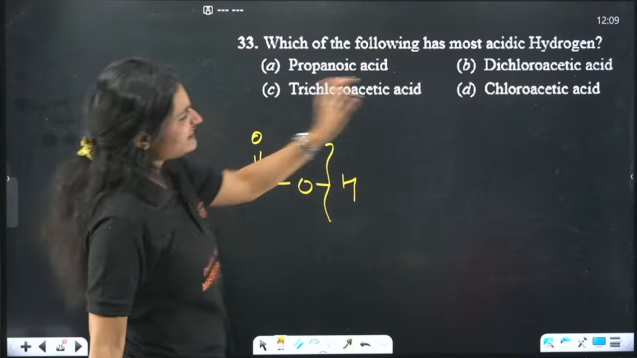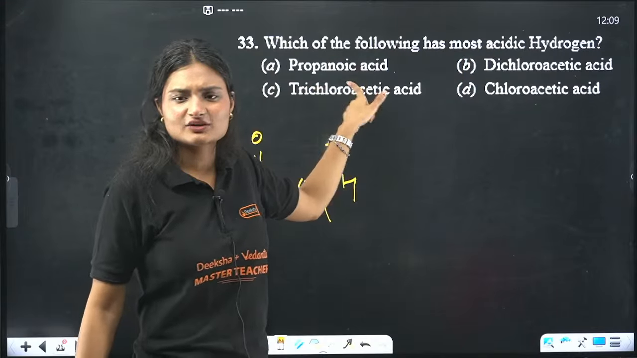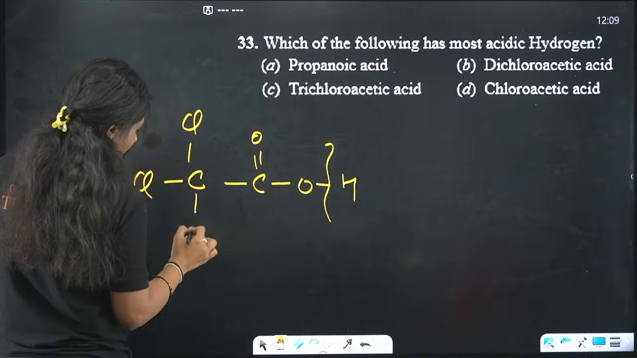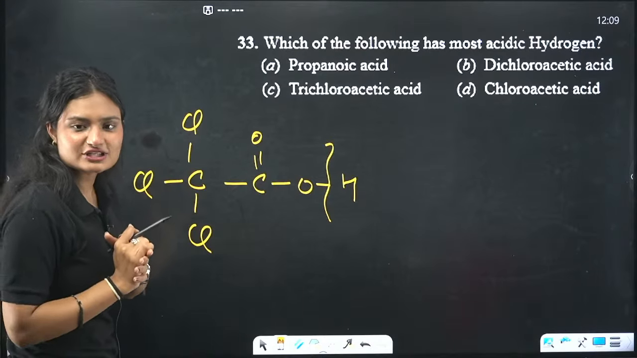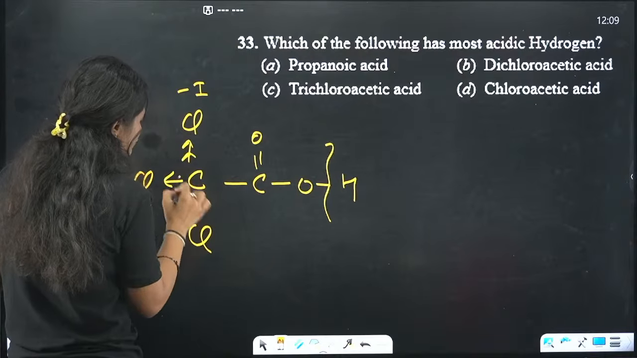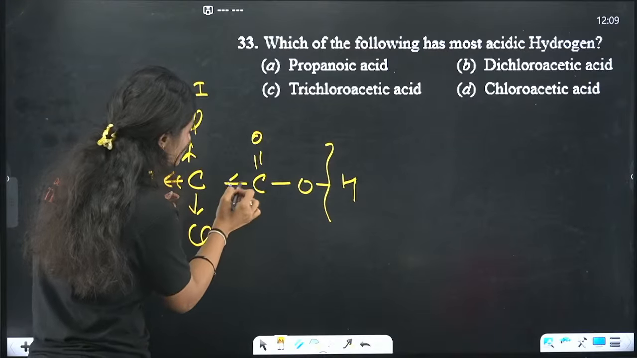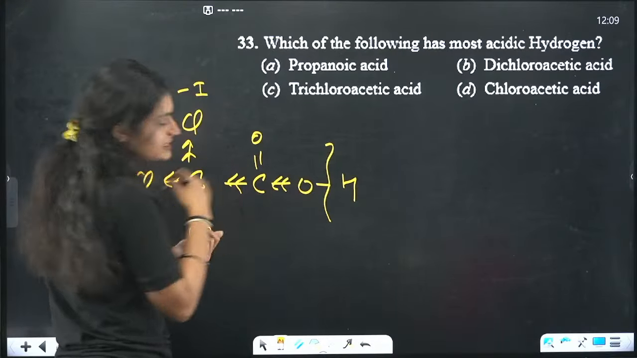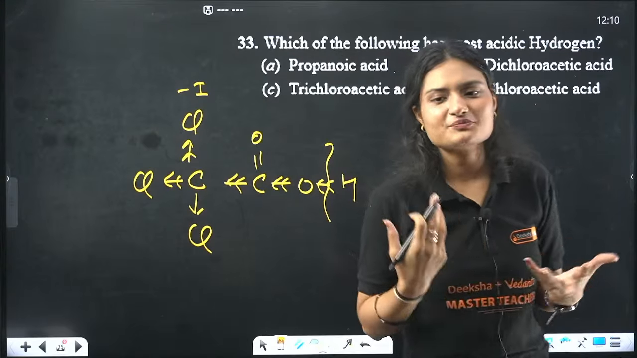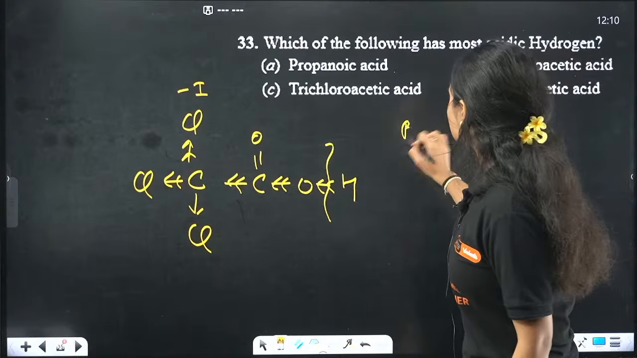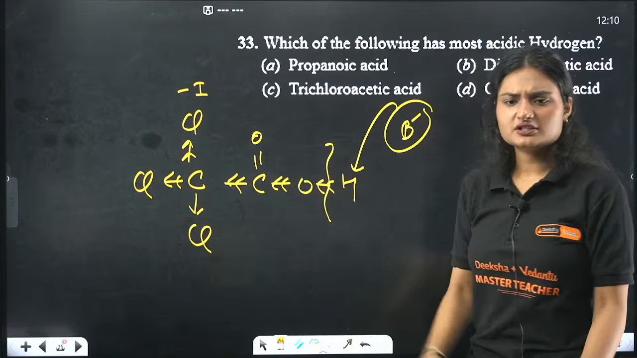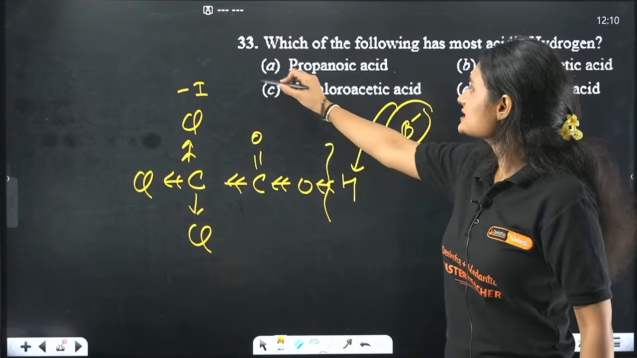I can tell you without even looking at the answer: trichloroacetic acid, 3 chlorine groups. What are these chlorine groups? These are halogens. These withdraw electron density. They have a minus I effect. They will withdraw the electron density from this bond, and also from this bond. If they are withdrawing the electron density from this bond, then if any base comes, it can abstract this proton very easily. Why? Because the bond is really weak. So the correct answer is trichloro.